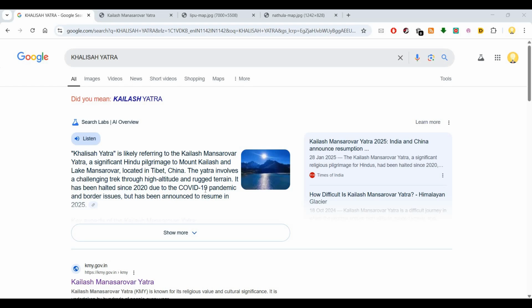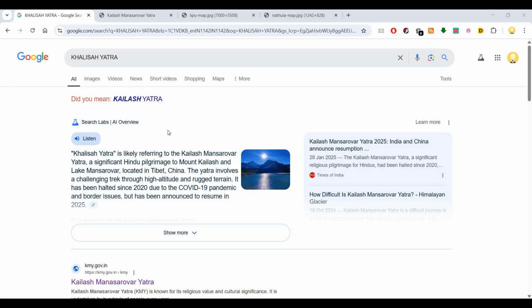In this video, we will see how you can apply for Kailash Yatra from the Government of India. It is currently managed by the External Affairs Ministry. I will show you how you can apply for Kailash Mansarovar Yatra. Kailash Yatra is usually referred to as Kailash Mansarovar Yatra, which is a significant Hindu pilgrimage to Mount Kailash and Lake Mansarovar, which is located in Tibet, China.